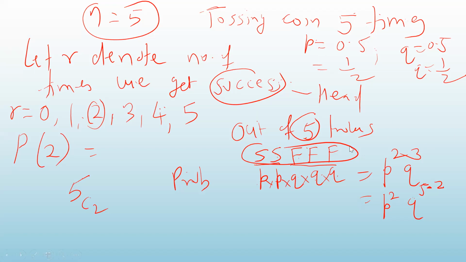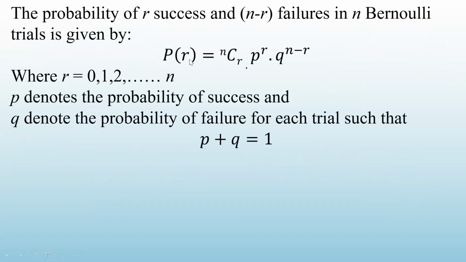How many combinations will there be? 5C2. Each combination gives this much probability, and the total combinations are 5C2. So my probability is 5C2 into P square into Q raised to 5 minus 2. This is how I get the formula: probability of R successes is NCR into P raised to R into Q raised to N minus R. So this is how we get this formula.